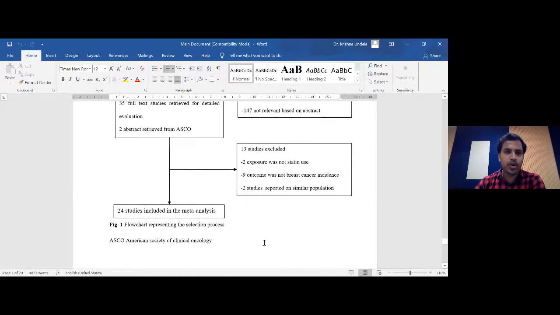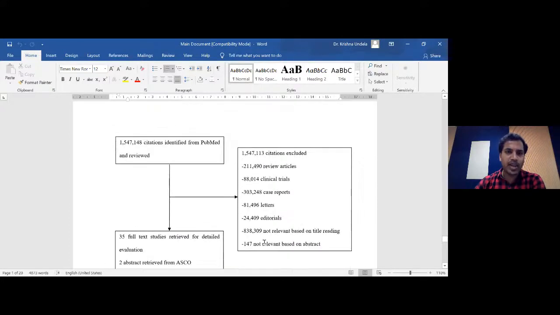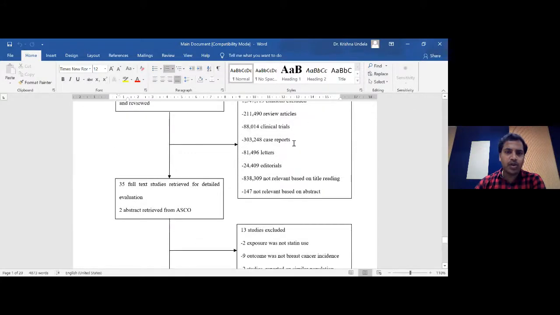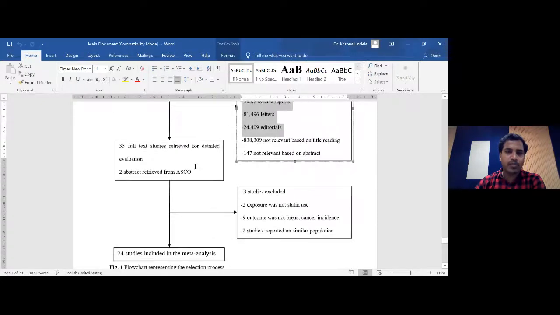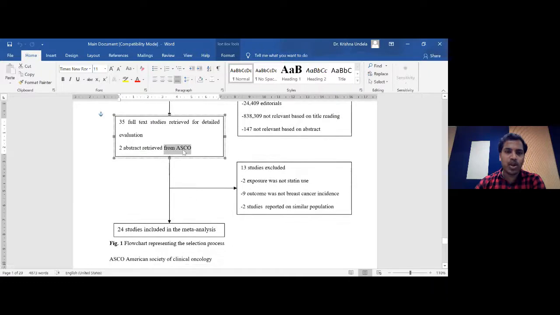Always figure 1 is going to be the flow chart, a PRISMA flow chart we can call it, where we explain how many citations we got initially, how many we excluded based on various reasons, and how many full texts we reviewed. And as I said initially, we have also gone through the websites of these organizations to find out whether any abstracts are present. So after going through the American Society of Clinical Oncology, we got 2 abstracts that I mentioned here.